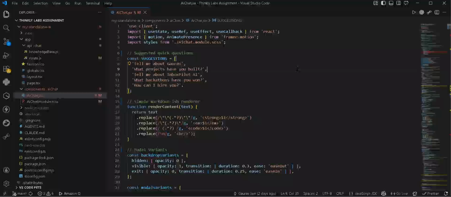Then I have the three-view architecture. Instead of just slapping a chat box on the page, I designed three distinct views: an intro view, a landing screen with my avatar, a full chat view, and a voice view.